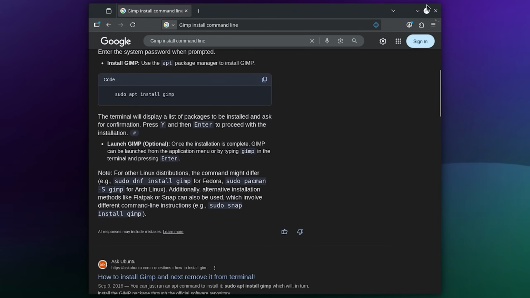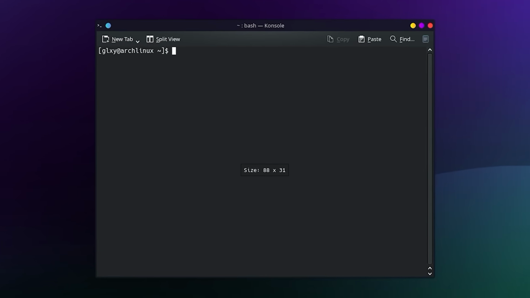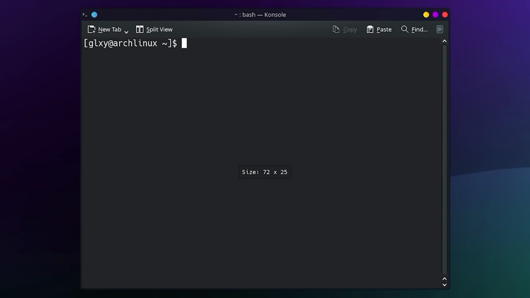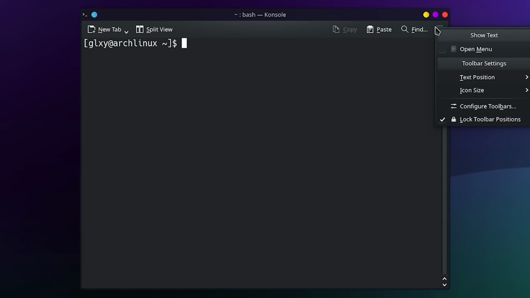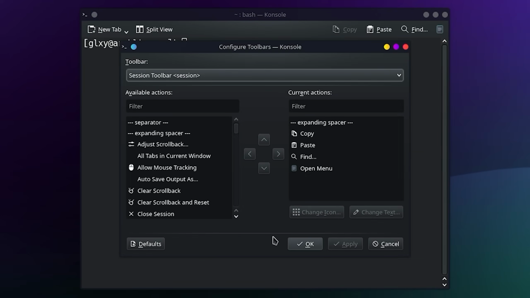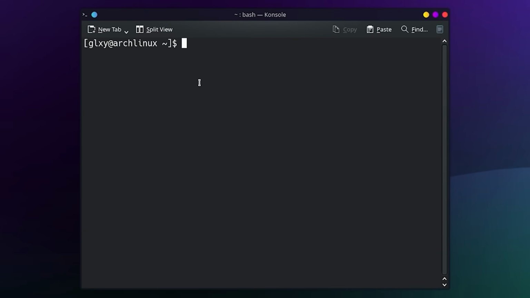So if we press Control Alt and T to open the terminal, I'm going to zoom in just a little bit. I wish I could keep this zoomed in. I need to figure out, there's a way to do that, which I feel like there is, but I need to look for it later.